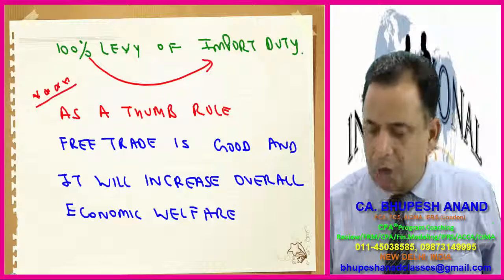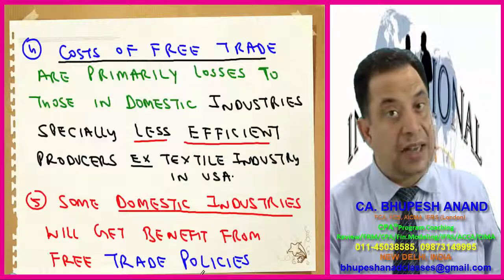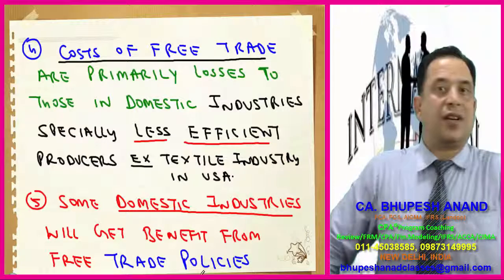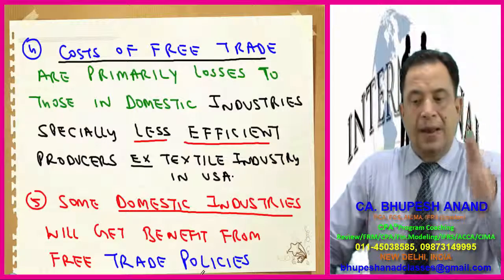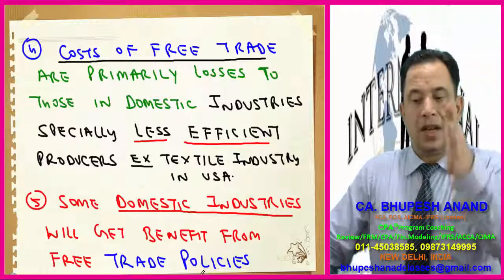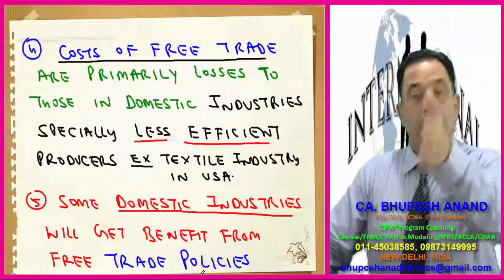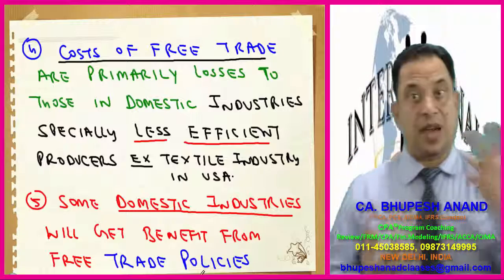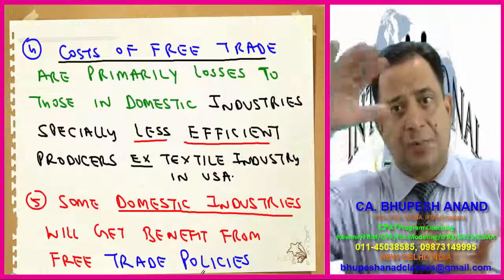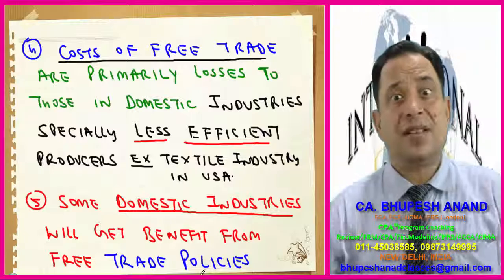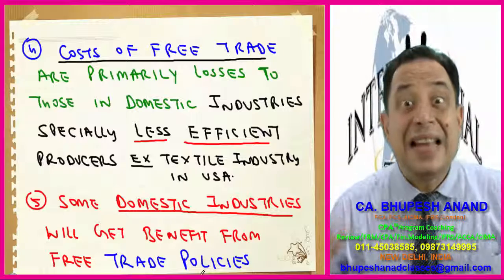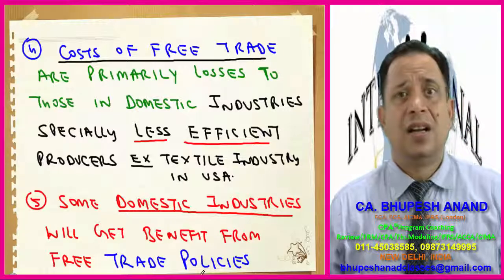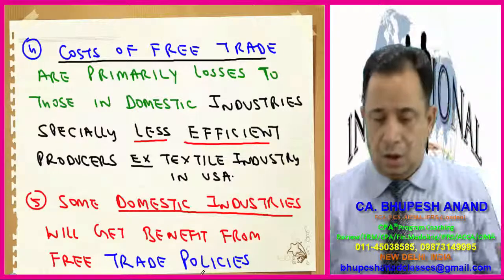Now what are the costs involved in that? So that is again an issue. Then we will be comparing the benefits of international trade and the cost of international trade. The costs are primarily the loss of those in domestic industries, especially less efficient producers. It is very important, because once we are purchasing from China, so many domestic industries have been closed down now. Unemployment has increased, but they were inefficient. The point is inefficiency. They are not using the best technology. So cost can be this.